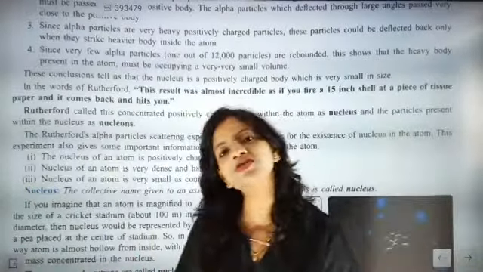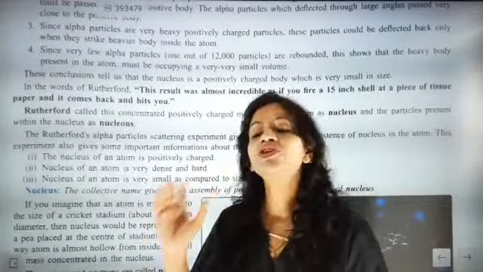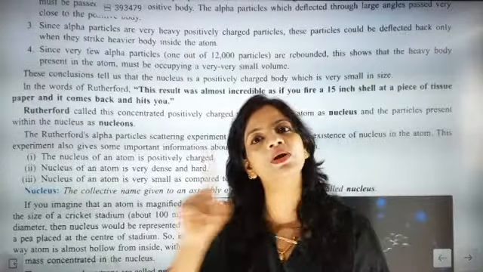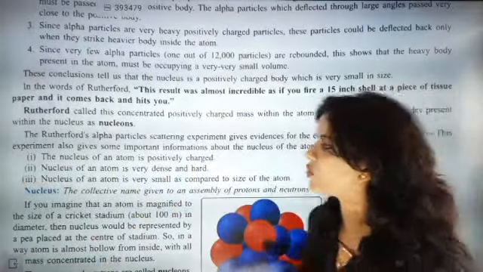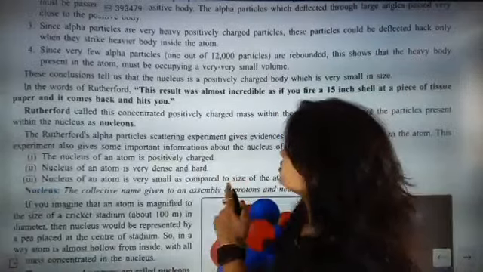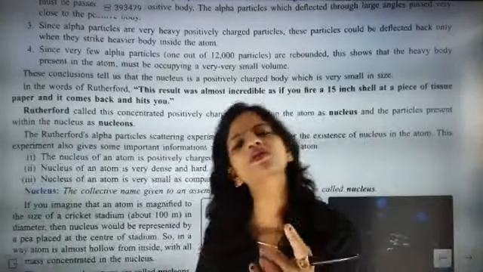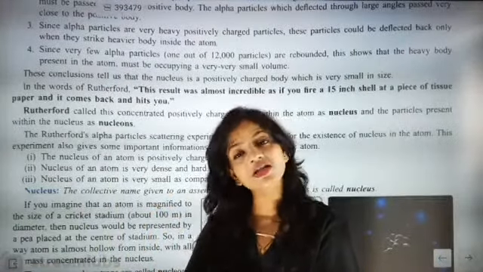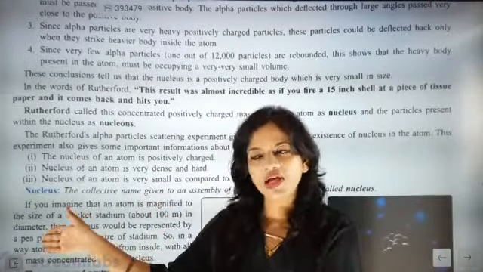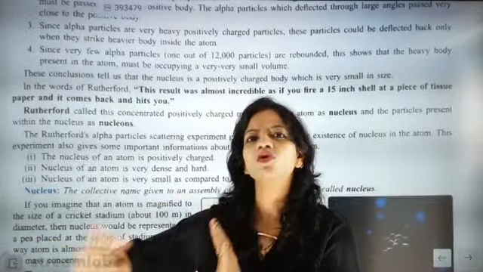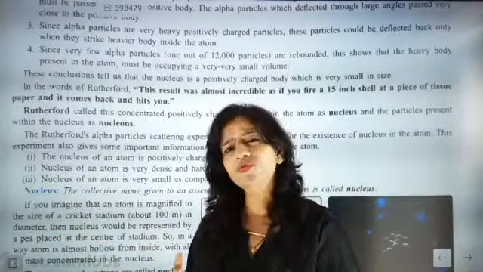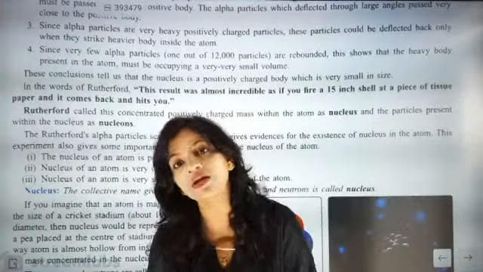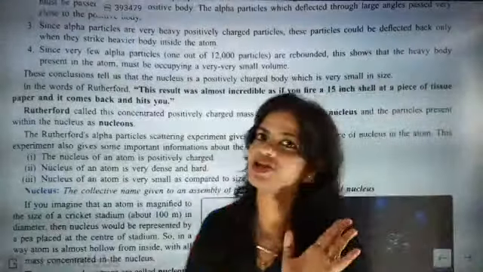But now Rutherford has proposed some very evidential points, the points which you cannot cut. The first important point he said is that the nucleus of an atom is positively charged. Definitely it will be positively charged, because we have seen that most of the heavily charged alpha particles crossed undeflected, but the ones which went very near only struck back. So that was an evidential point.